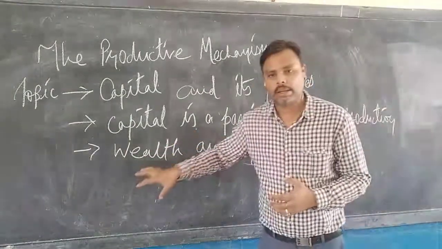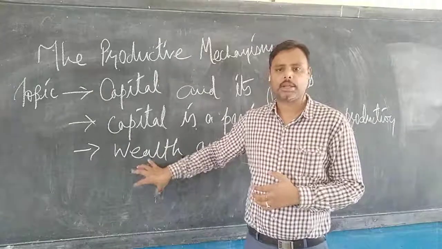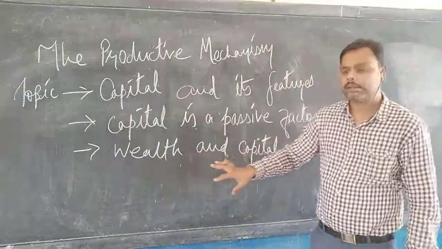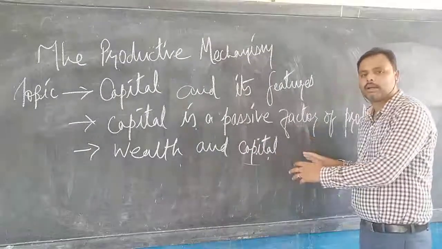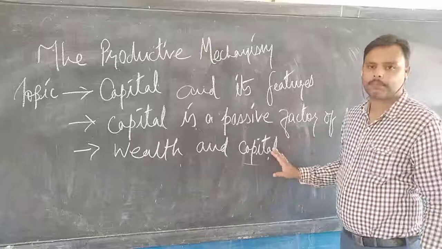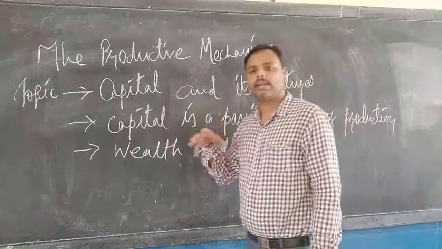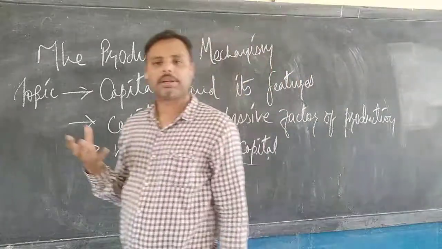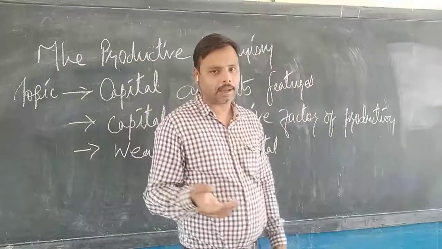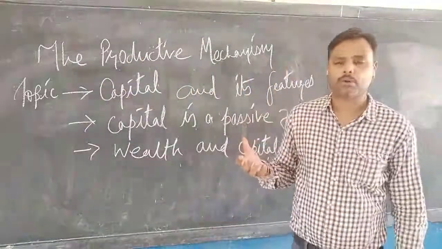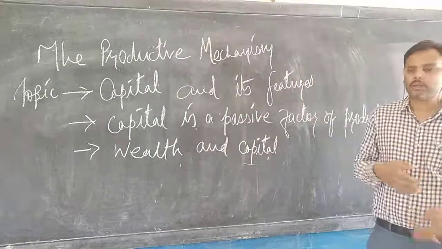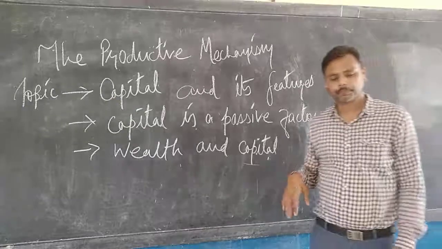Till the time it was used for self-consumption by the individual, it was referred to as wealth. Now, since it is used for commercial values or commercial purposes, that is what is capital. The moment anything gains commercial value, it is capital. It means they can be used multiple times, to attain the goals of the firm, and for the production of goods and services. So that is why it is capital.